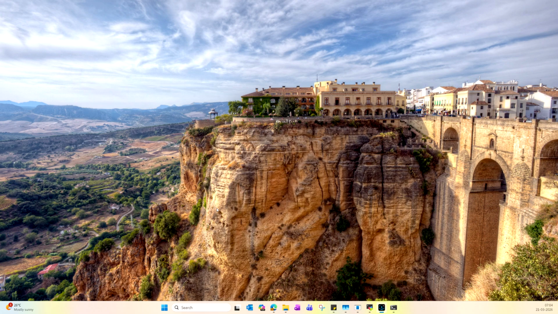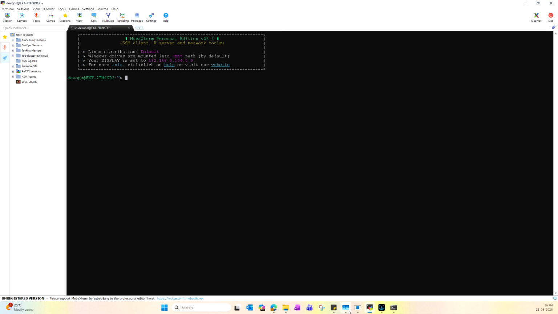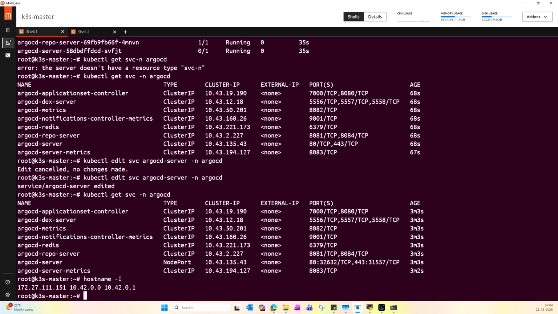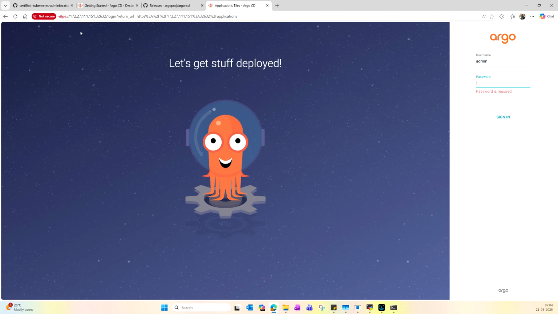For the initial password, we can get it from the cluster. Also, when you try to access this page using the IP address, you may get a certificate warning since it is not a registered certificate. You can go with the default self-signed certificate and get into this page.